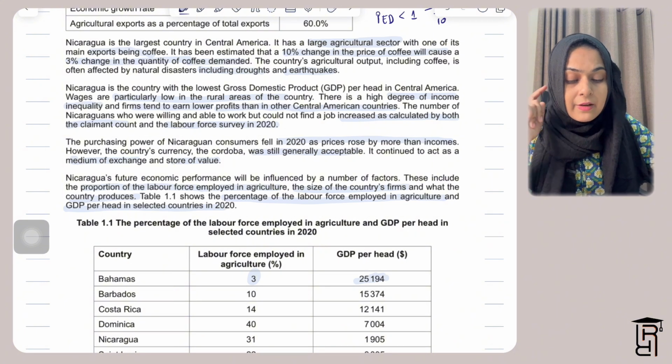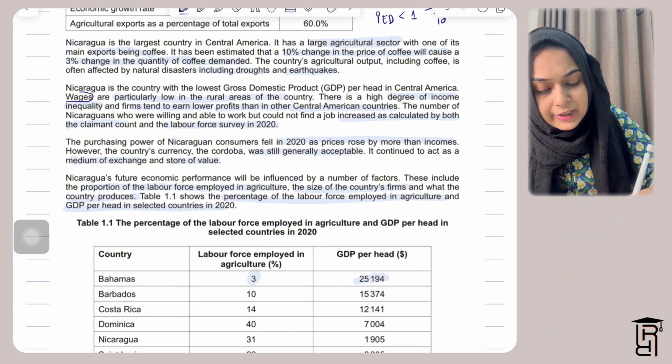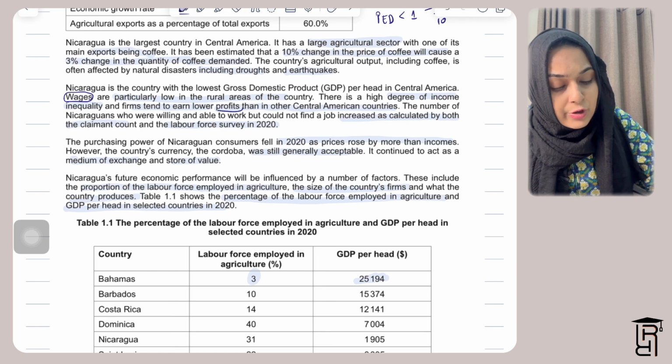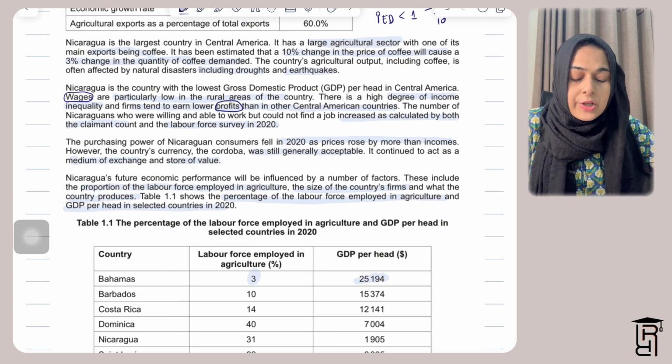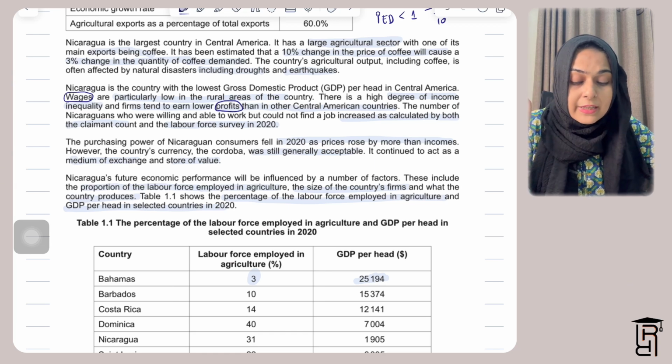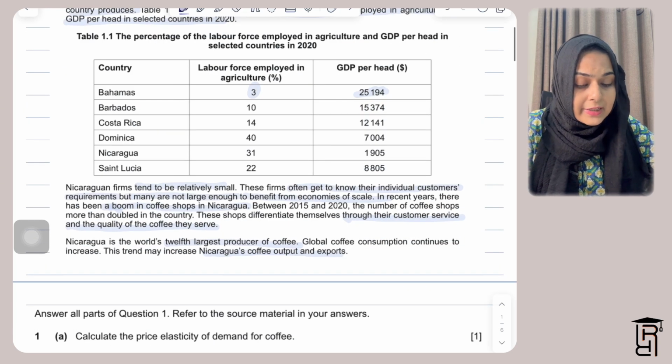But here we have wages mentioned in my data response, and then they're also talking about profits of firms in Nicaragua. So that means there are two factors of production rewards here which are mentioned in the data response. Rent and interest is not mentioned in the data response.